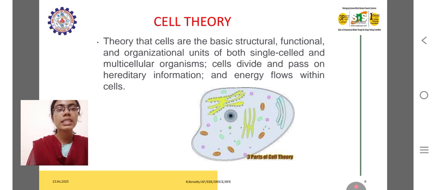Cell theory says that cells are the basic structural, functional, and organizational unit of both single-celled and multicellular organisms. Cells divide and pass on hereditary information, and energy flows within the cell. The cell is the main functional unit of our body, which transfers generations, DNA, and so on. The cell is an auto-curable system, whereas a cancer cell can be eaten by healthy cells.